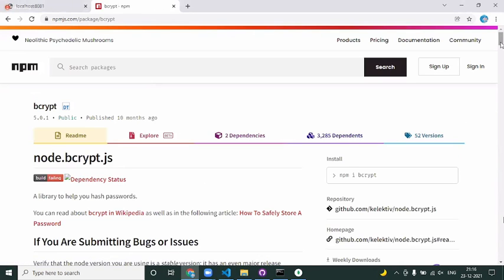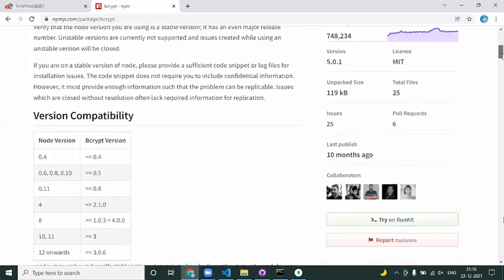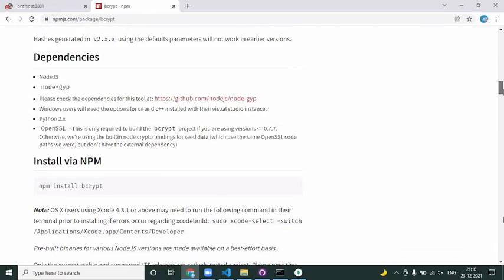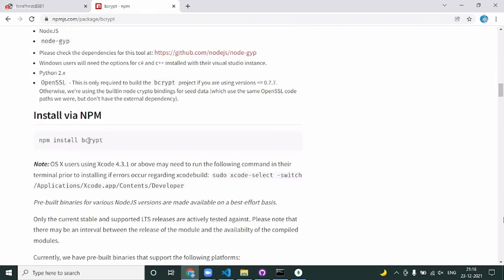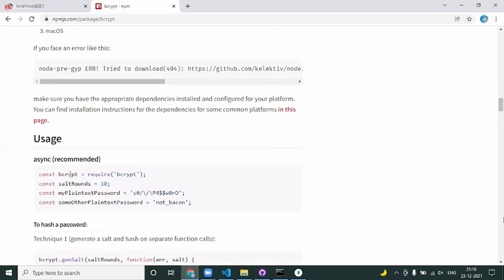There is something called bcrypt. What they are saying is, a library to help us hash passwords. That is what we actually wanted. Let us go into the API and see how they have written it. First of all, you need to say npm install bcrypt. Okay, how do we make use of it? You have to say bcrypt, salt rounds, and a plain text password.